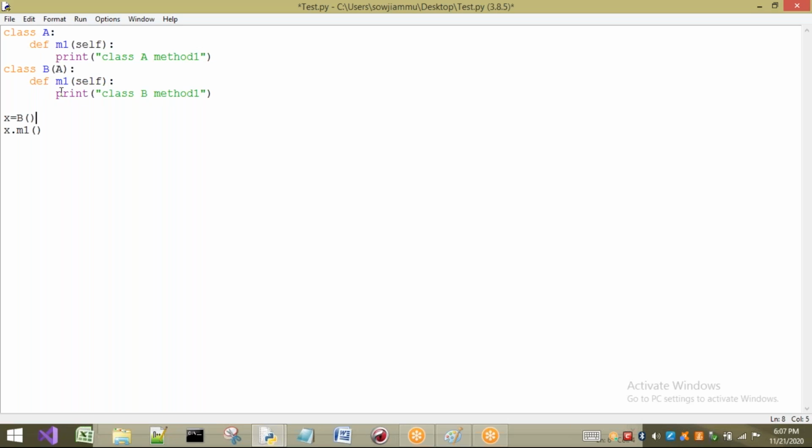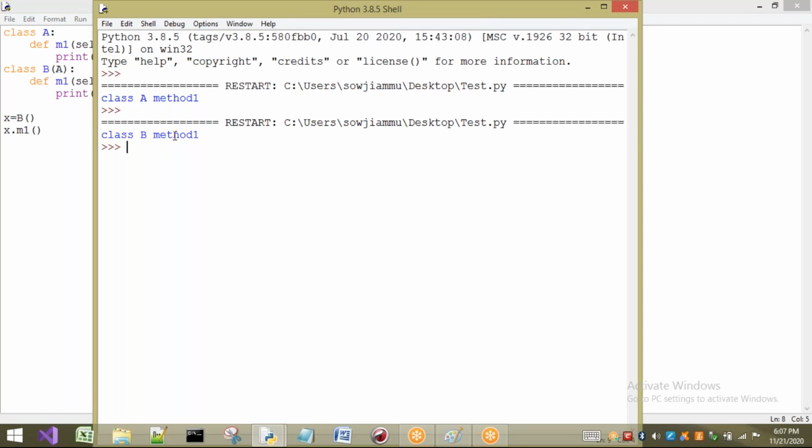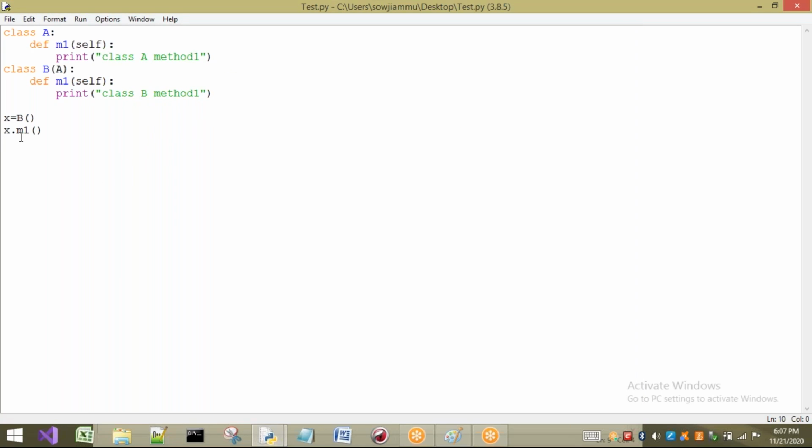So now what happened? Here in B we are having it, and A also we are having it. So I will just execute. What are we going to get? We are going to get class B method 1. The meaning is, first your Python interpreter will check for an exact match in that particular class only. X equal to B. This X is which object? B class object.